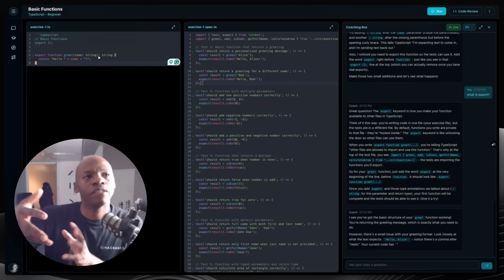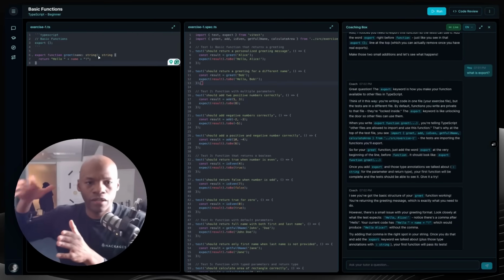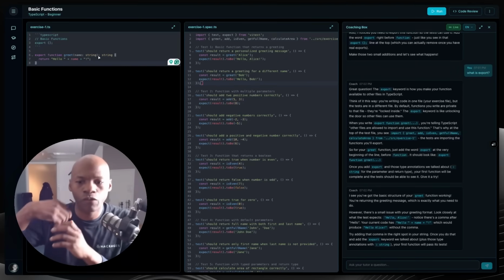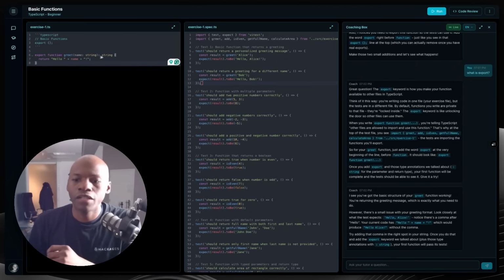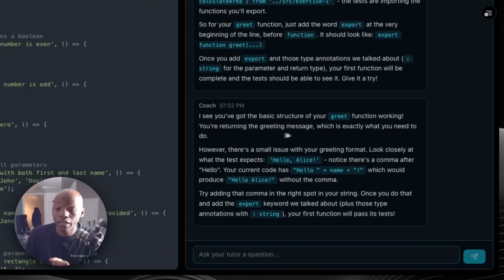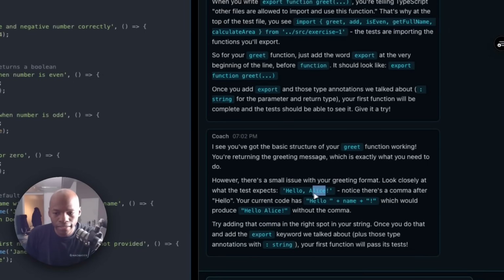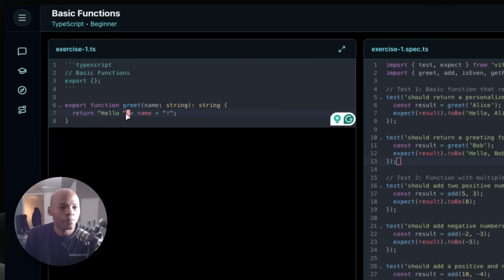You should really think of this as someone standing right there, looking at you as you're doing things, and who will jump in and try to help you, right? So it's basically, I see you've got the basic structure of the greet function working. You're returning the greeting message, which is exactly what you need to do. Technically we're done with that function. However, there's a small issue with your greeting format. Look closely at what the test expects: Hello, comma, Alice. So it means that somewhere here, we didn't put the comma part.